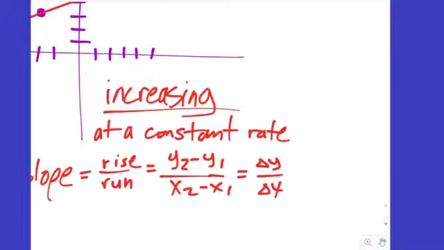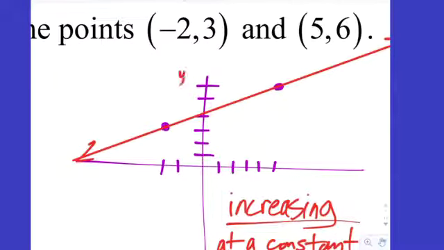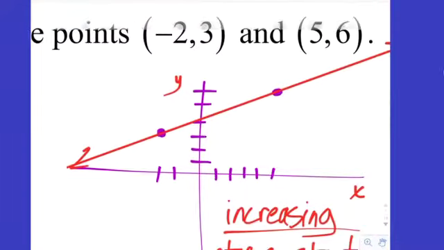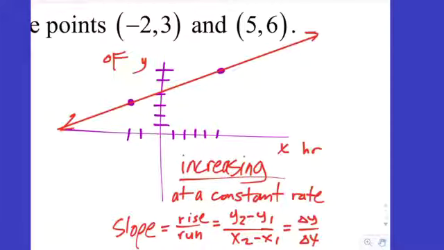A slope is a rate of change of one quantity with respect to another quantity. So whatever we're measuring on the y-axis changes with respect to whatever we're measuring on the x-axis. Now, without any applications, you're just measuring how y values change with respect to x. But it becomes very powerful if we were sketching temperature in degrees Fahrenheit against time in hours. Now the slope would tell you how fast the temperature is changing with respect to time.